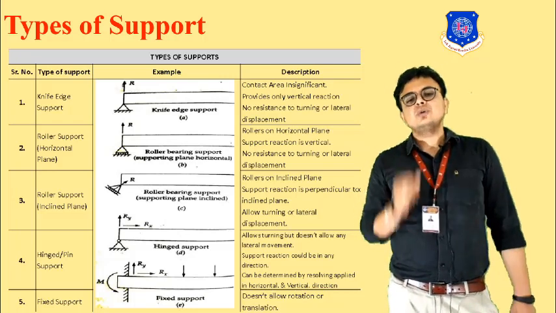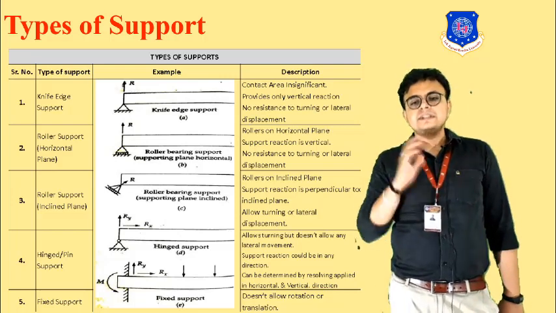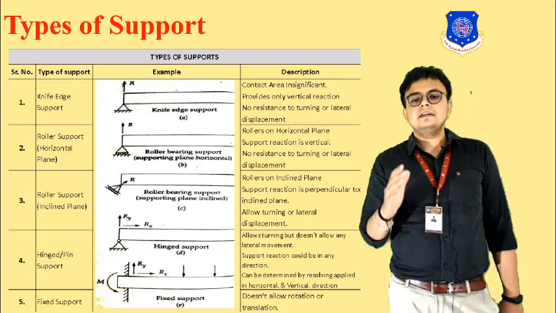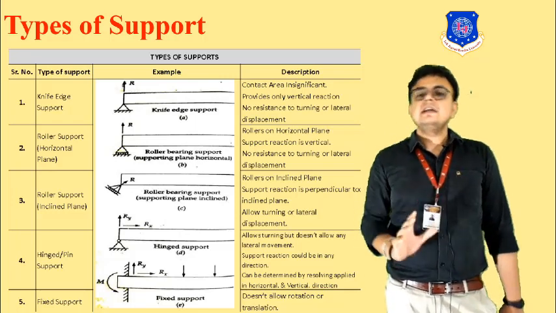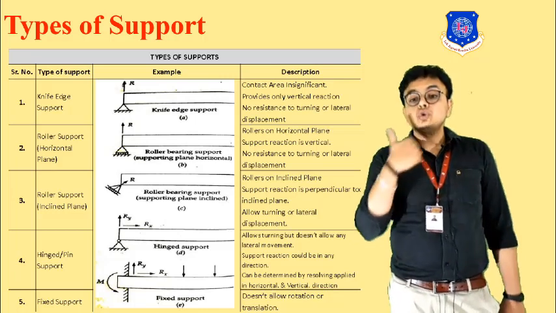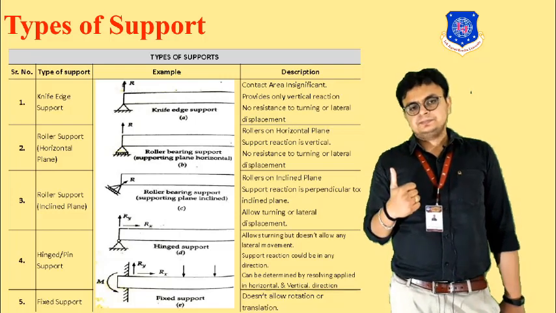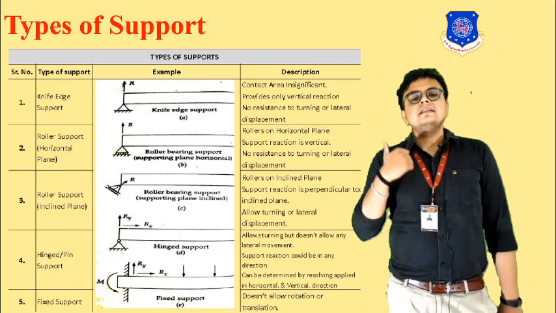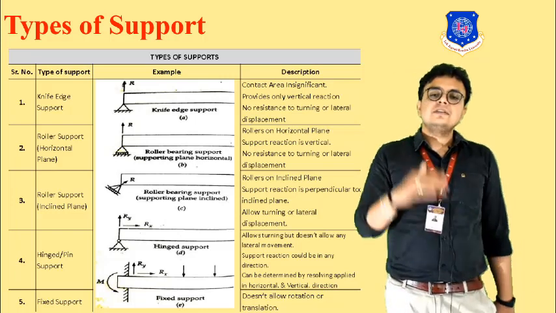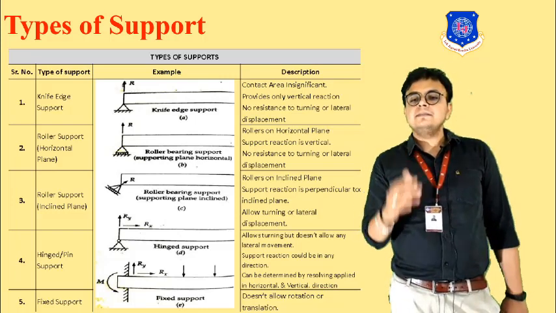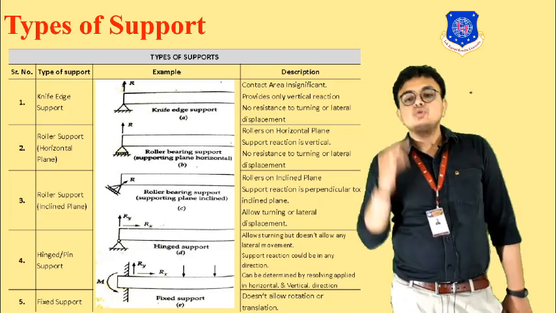Next is roller support, on a horizontal plane only. Basically, rollers on a horizontal plane will support the reaction in the vertical direction only. It will not have any resistance to turning or lateral displacement. Next is the roller on an inclined plane. Basically, rollers on an inclined plane support the reaction perpendicular to the plane.